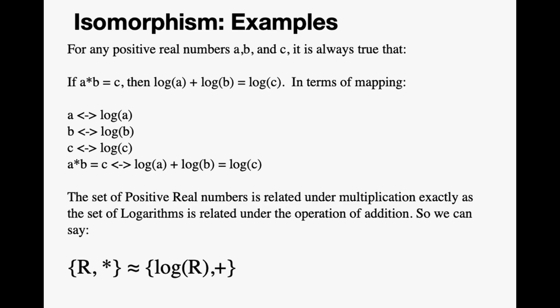In terms of mapping, we would map each number to their logarithm, and the result of a times b would map to the result of log a plus log b. The set of positive real numbers is related under multiplication exactly as the set of logarithms is related under the operation of addition. So we could say that reals on multiplication are isomorphic to the logarithm of reals on addition.